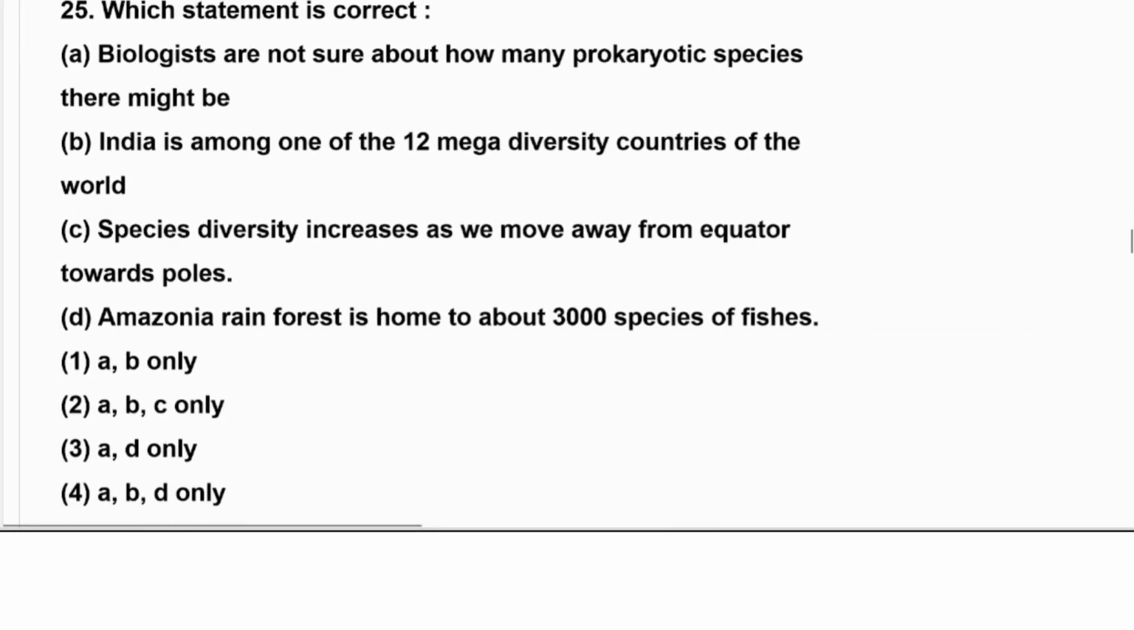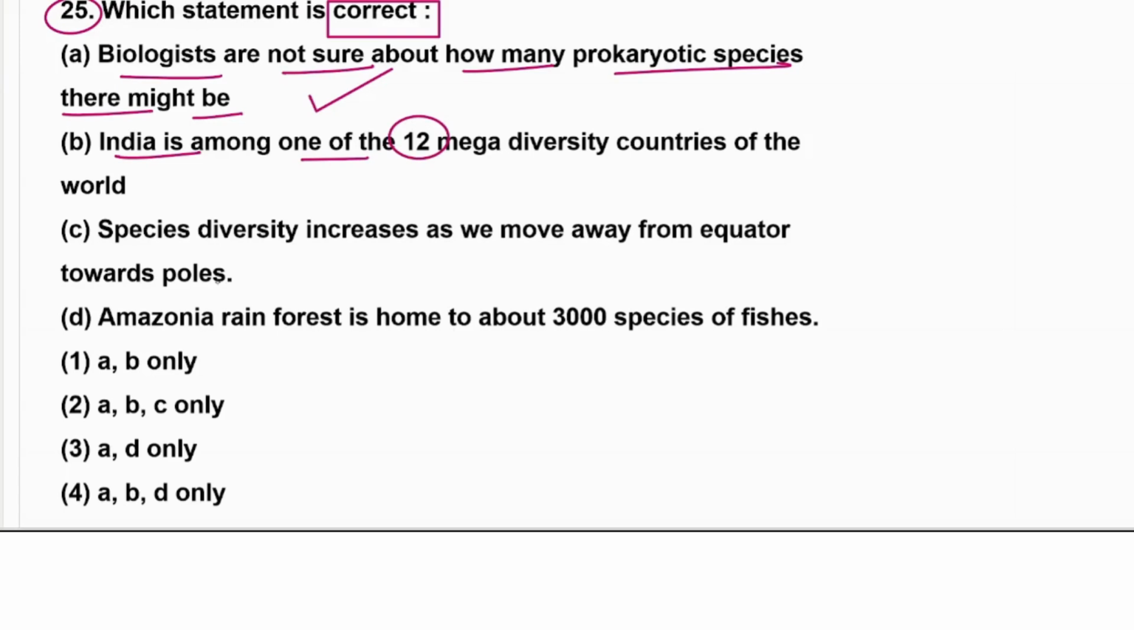Next is biologists. We have to find out the correct one. Question number 25. Biologists are not sure about how many prokaryotic species there might be. Till now, we don't know the exact number of the species which are actually available here, and how many will be discovered in the future, that also we don't know. So that is also correct. Okay, India is among the 12 mega diversity countries of the world. Among the 12 diversity countries, we are one.